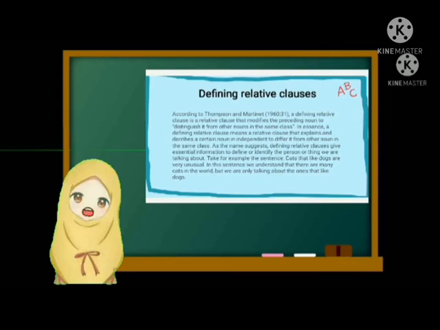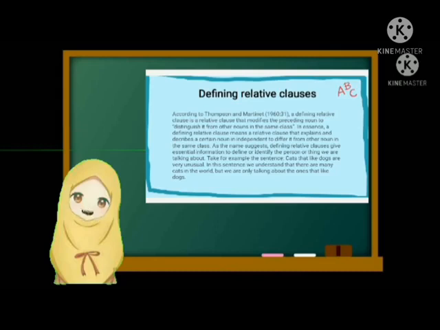In a sense, a defining relative clause means a relative clause that explains and describes a certain noun to differ it from other nouns in the same class. As the name suggests, defining relative clauses give essential information to define or identify the person or thing we are talking about. Take for example the sentence, "Cats that like dogs are very unusual."